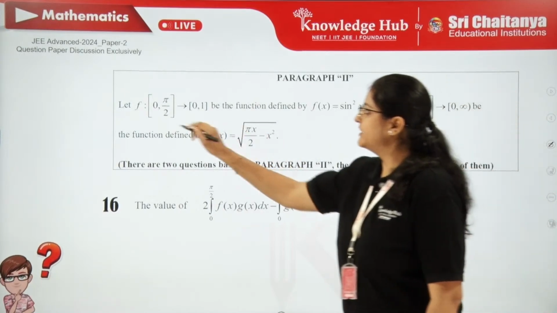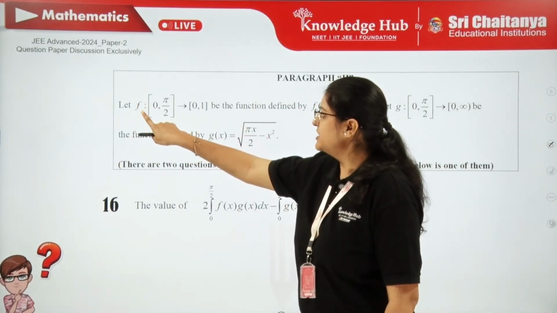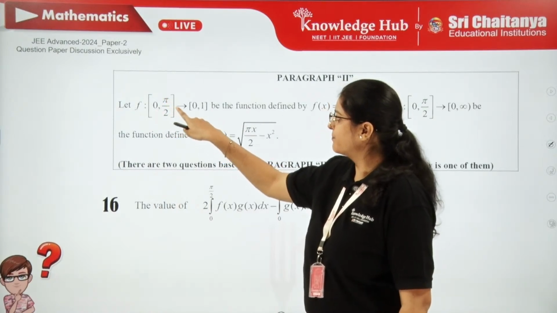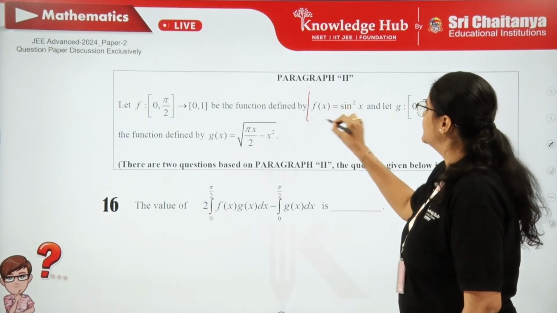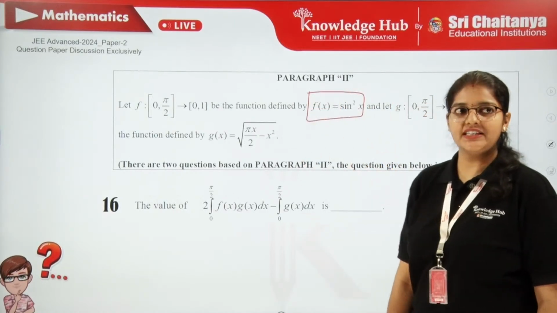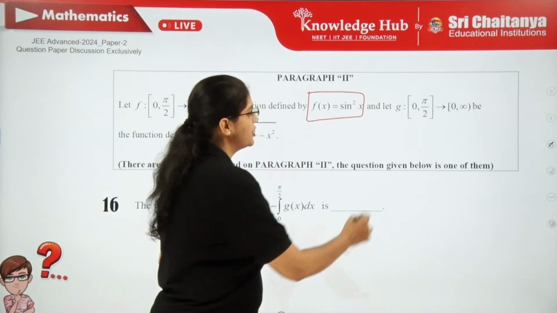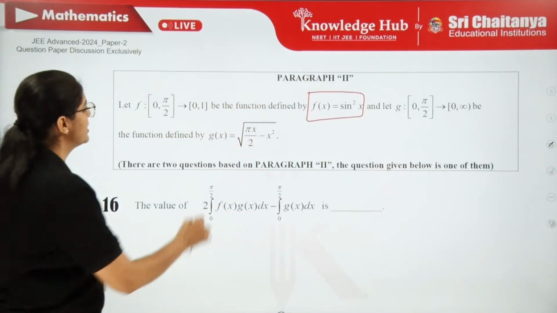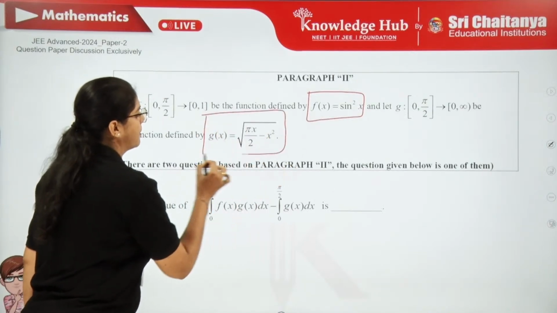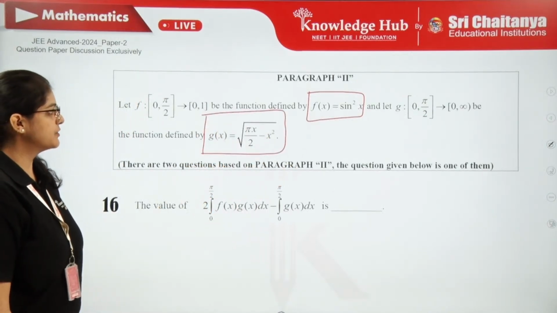So what is given in this question? Let's see. The function f is mapping from [0, π/2] to [0, 1], and it is defined as f(x) = sin²x. What is g(x)? It is also mapping from [0, π/2] to [0, ∞), but the function g(x) is defined as root of (πx/2 − x²).